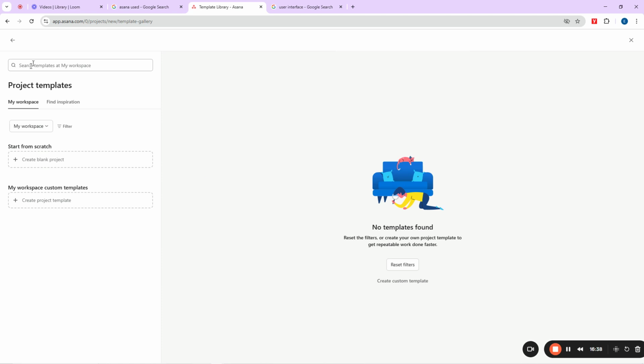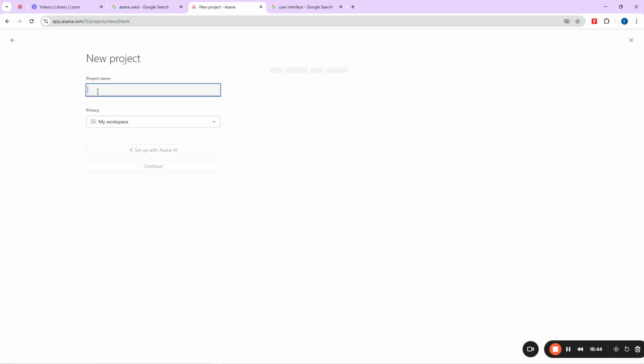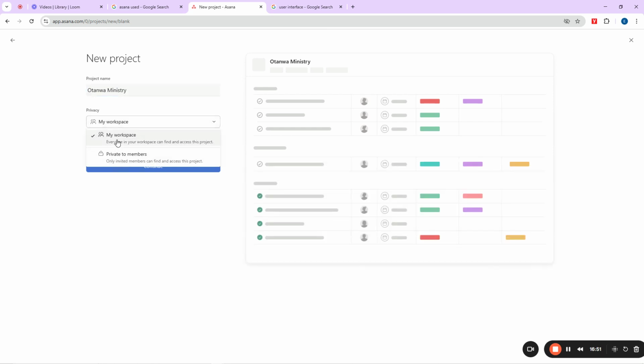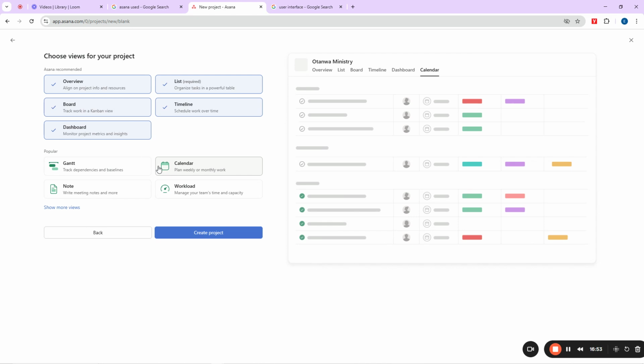So you can call it whatever you like. Now, you see now they say my workspace, blah, blah, blah. Just put anything you like here. You can say, okay, call it Otama Ministry. And you can come down here to select another workspace here. Maybe you can just do this one like that and then click on continue.